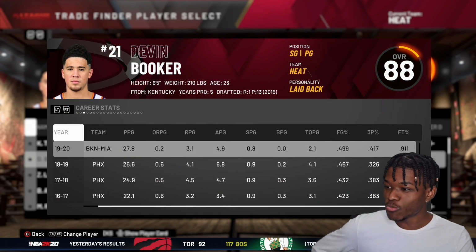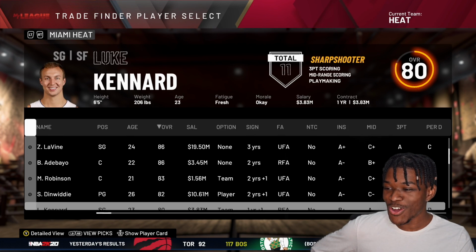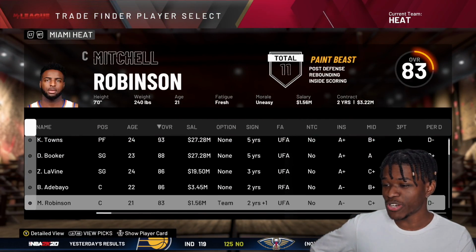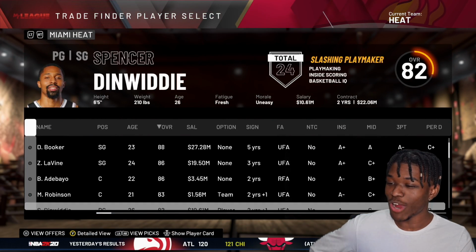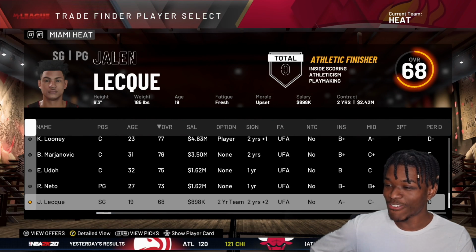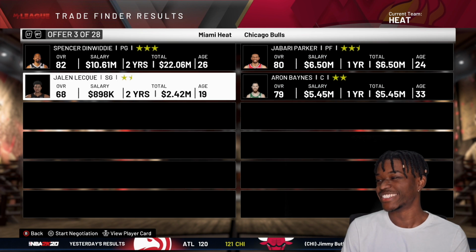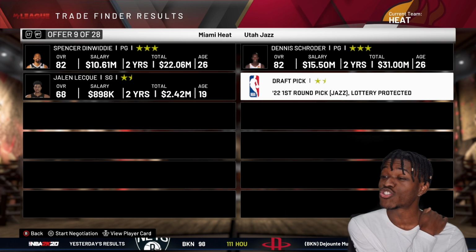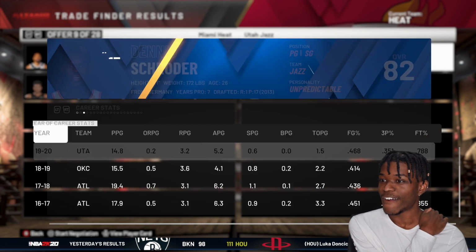All right. So next thing on the agenda, you know what? Let's try to upgrade our point guard position since we have Spencer Dinwiddie there right now. Spencer Dinwiddie's cool, obviously, but if we can do better, we'll try to do better. We have literally 0 picks left. So him and Jalen. Does Jalen have enough? He's got 1-star value. Since that, we probably won't get an upgrade here. We have Dennis Schroder, and we get back a first-round pick, which can help us in the next trade.